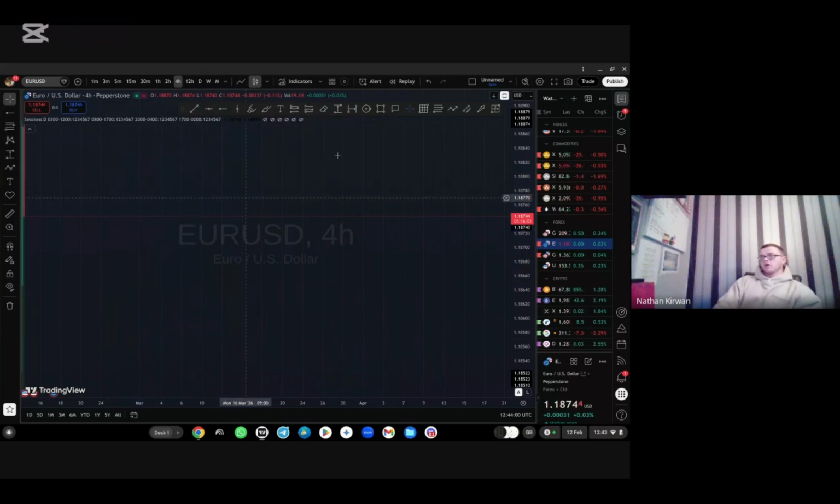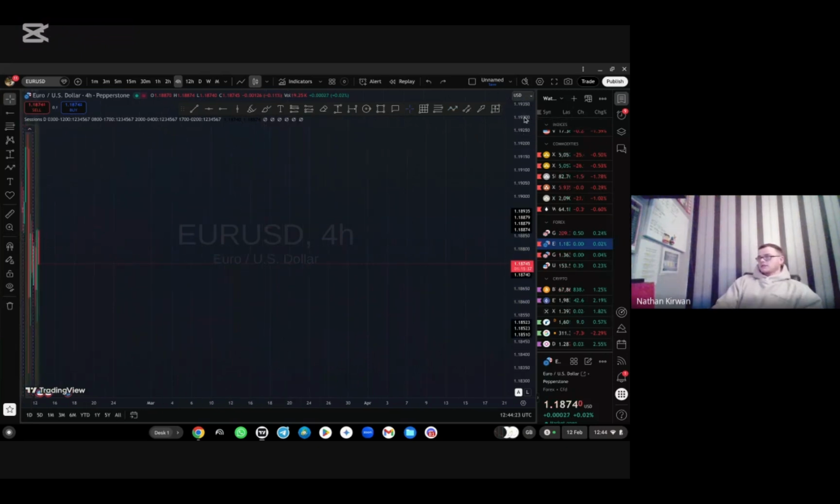All right. So if the dollar was getting stronger, then the chart would be going down, because the euro would be getting weaker against the dollar. If the chart is going down, it means your quote currency is getting stronger against your base currency. And if your chart is going up, it means your base currency is getting stronger against your quote currency.